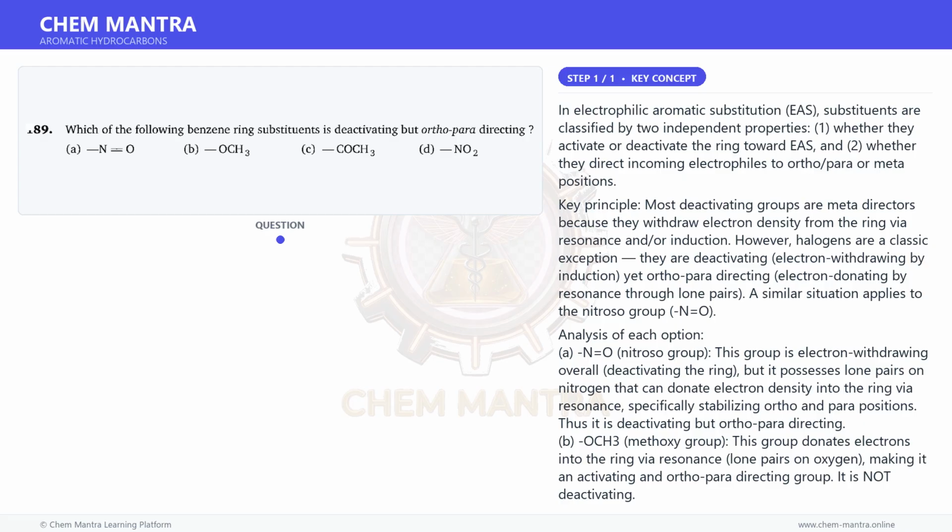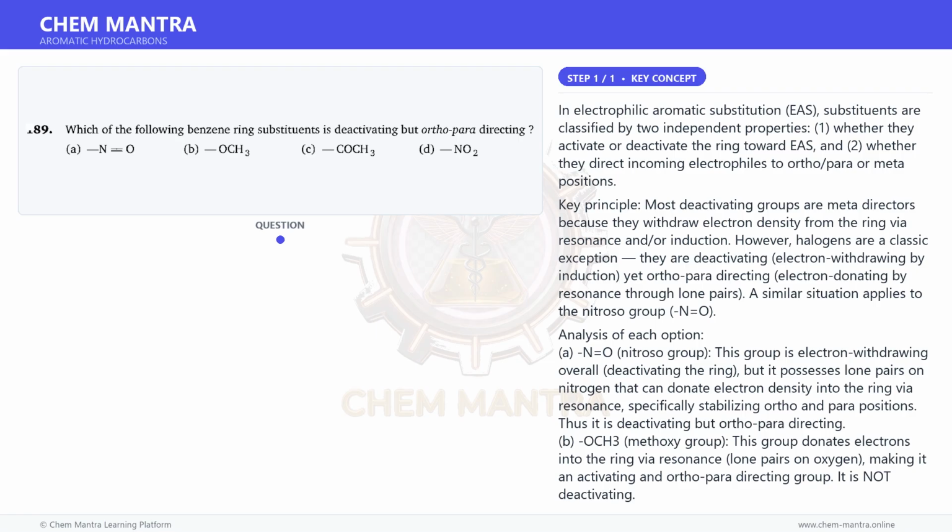In electrophilic aromatic substitution, EAS, substituents are classified by two independent properties: 1. Whether they activate or deactivate the ring toward EAS, and 2. Whether they direct incoming electrophiles to ortho, para or meta positions.